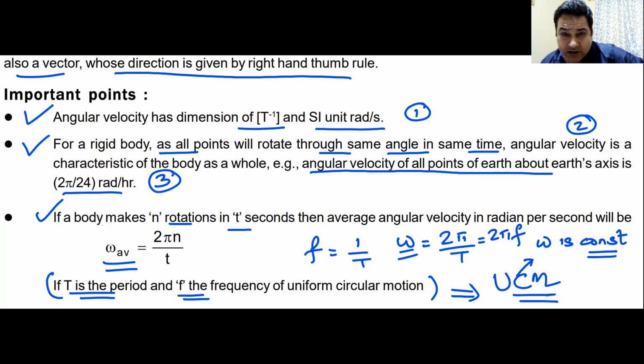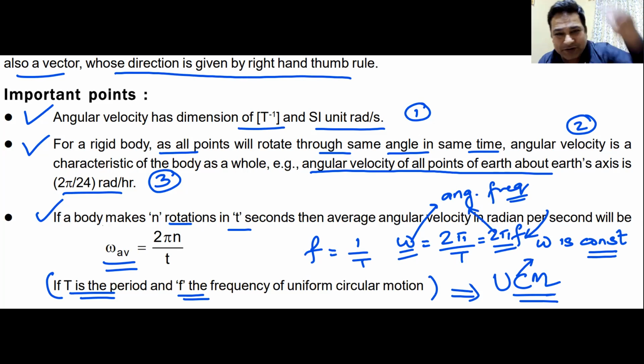Sometimes this omega, which is angular velocity, is also known as angular frequency. So this is what you need to understand. Why is it known as angular frequency? Remember, this is f, frequency, and 2 pi is angle. Therefore, it is angle multiplied by frequency. So instead of calling it angular velocity, especially in the chapter of alternating current, 12th standard, you will again encounter this term of angular frequency. Now, that angular frequency is nothing but angular velocity, but we cannot call it angular velocity there because we are talking about something else. Angular velocity can also be called angular frequency.